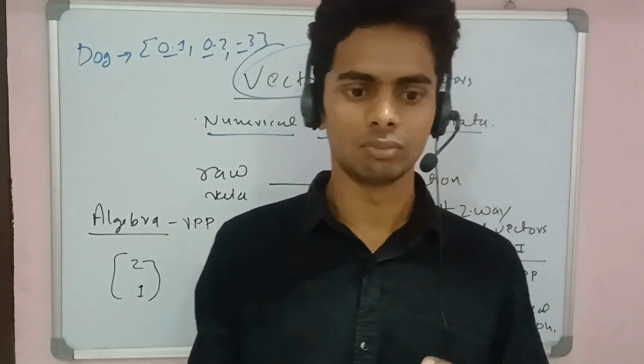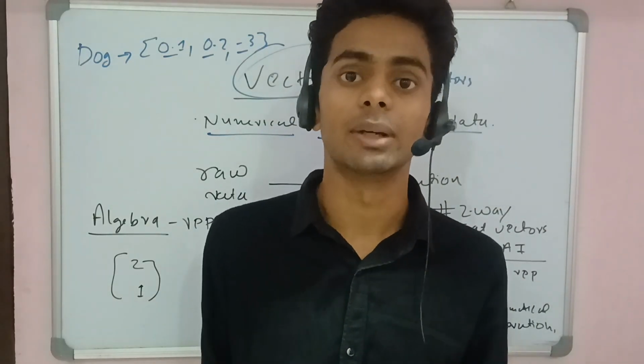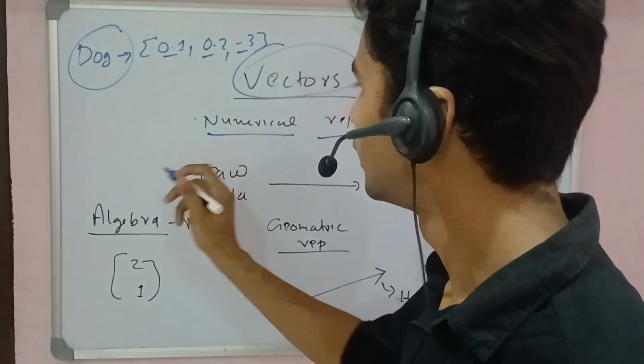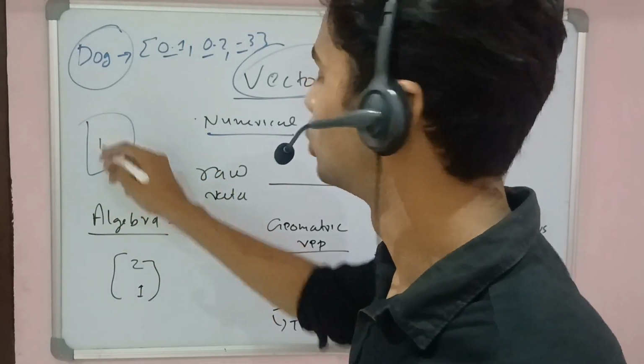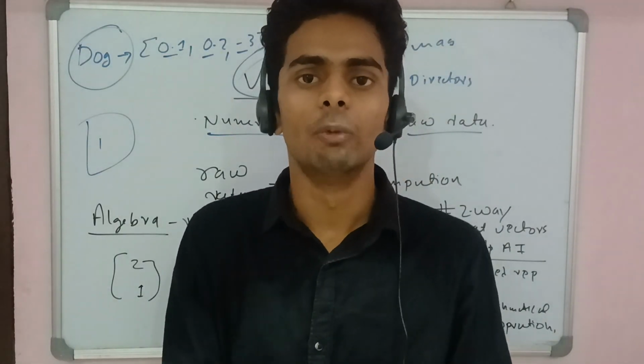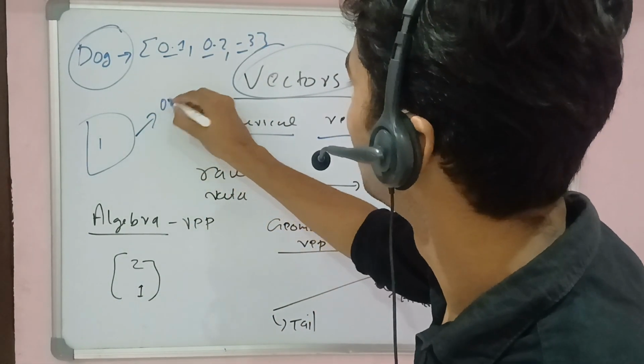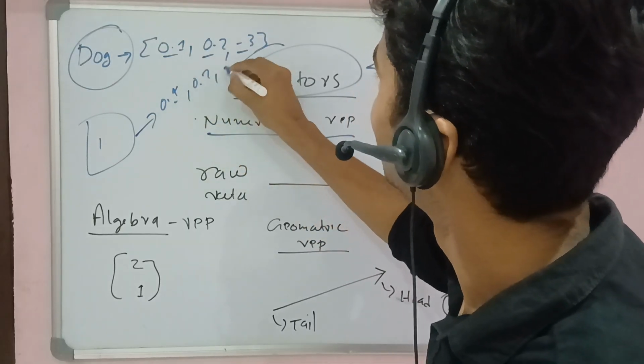So what benefits do we get? For example, representing an image. They are not limited to words, they also work on images. Suppose there is an image of a dog, and we convert this entire image into a list of numbers: 0.1, 0.2 and -3.